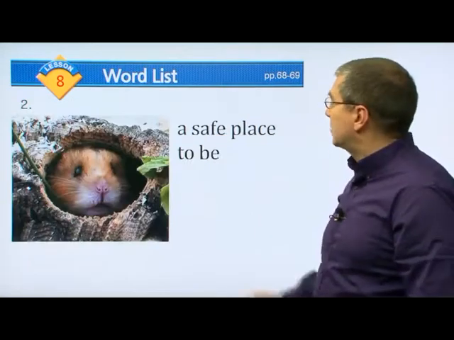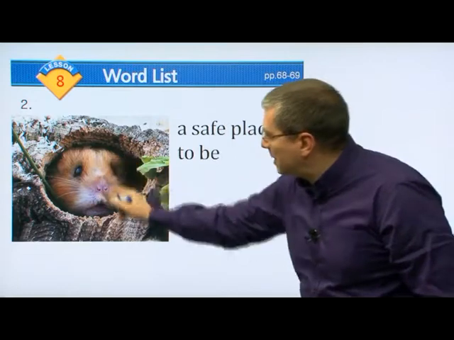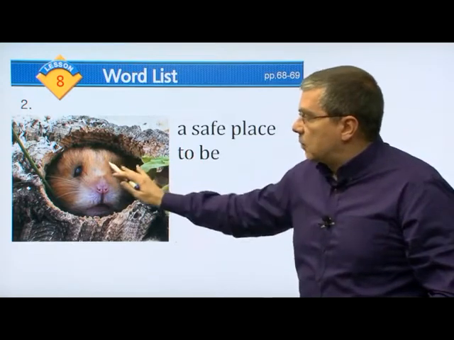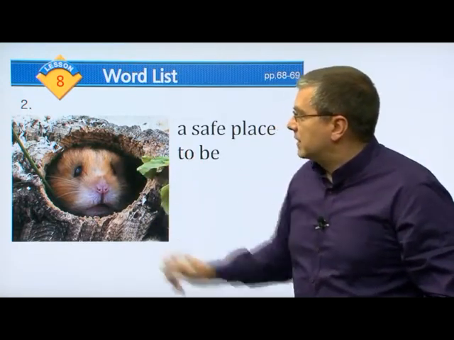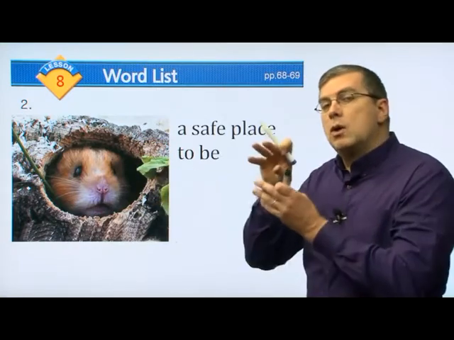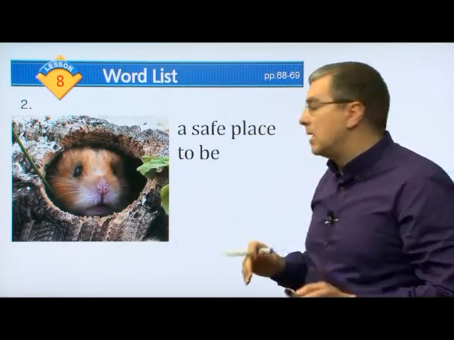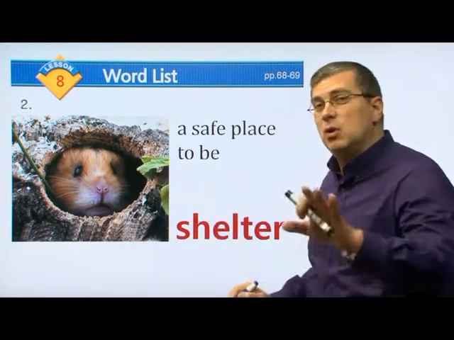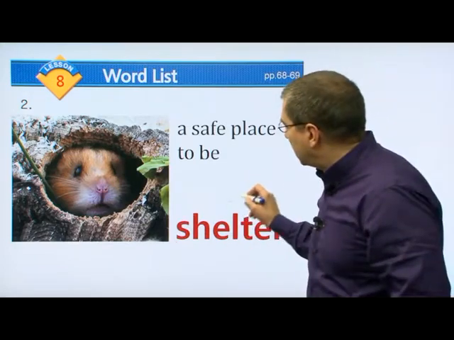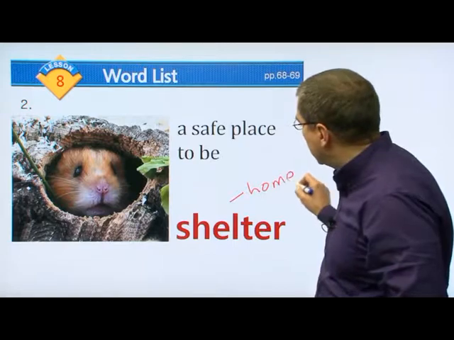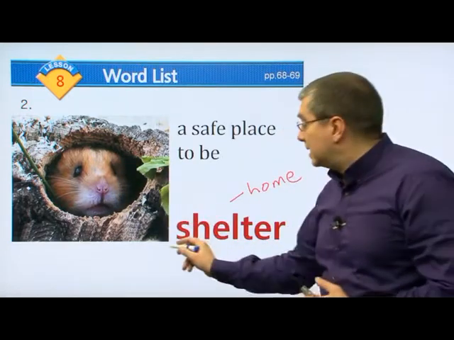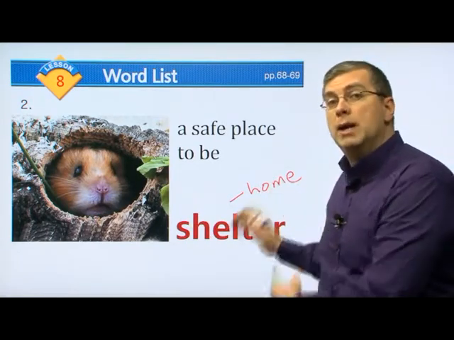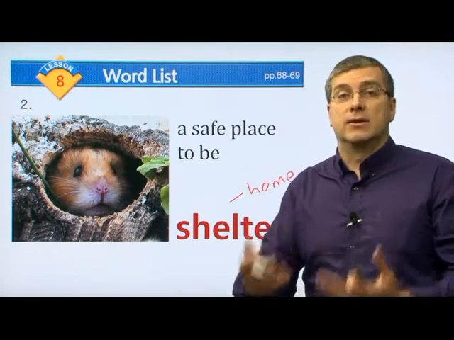What's next? Next we have a safe place to be. Remember this cute guy right here? He's looking out from his home. He, of course, lives in the forest, or she, we're not sure, but they live in the forest, this type of animal, and many types of animals will make what inside a tree? They will make a shelter. Shelter is the same meaning, really, for many animals. It's their home, isn't it? So this animal will find shelter in a tree. They'll make it their home. So shelter is like a home for many types of animals in the forest.